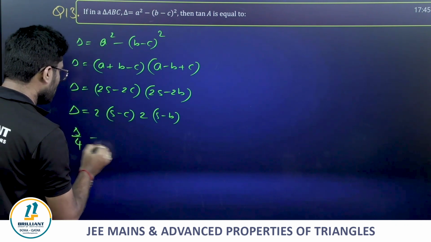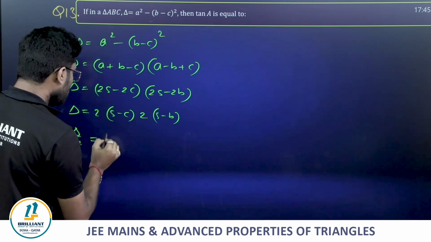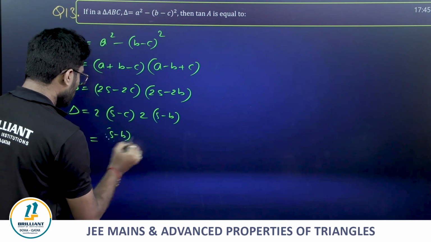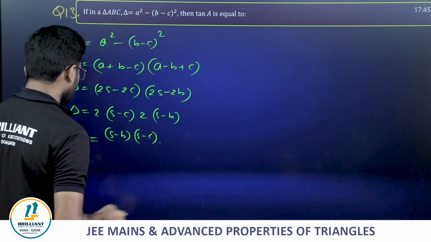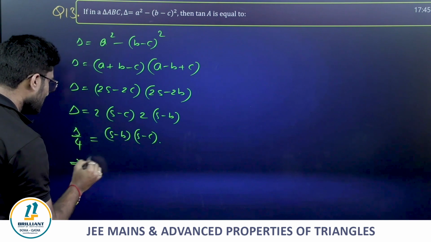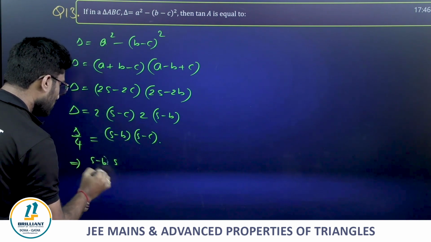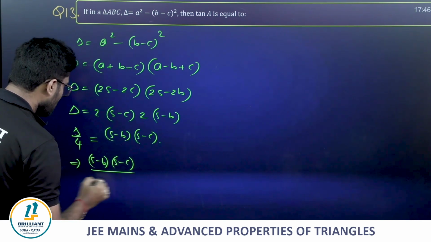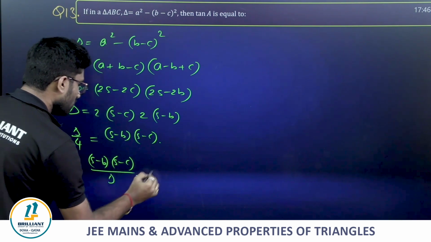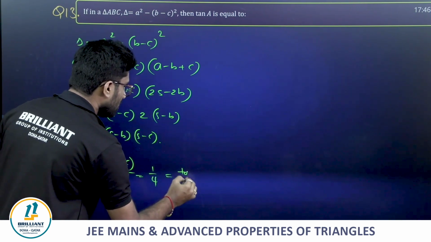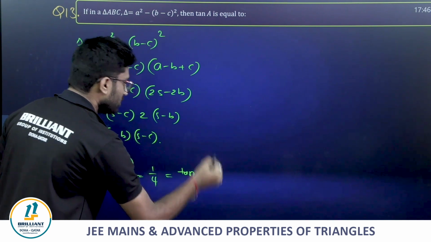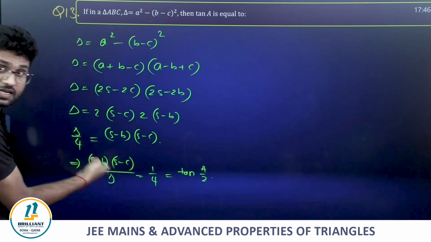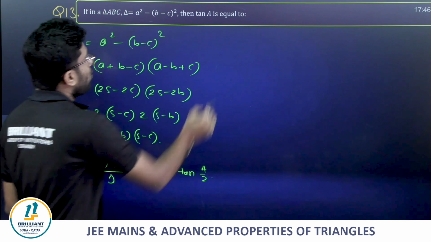Delta by 4 is equal to (S minus B) into (S minus C). Correct? Friends, this is clearly (S minus B) into (S minus C) whole divided by delta is equal to 1 by 4. What is this? Tan A by 2, friends. This is the tan A by 2 formula directly. Tan A by 2. Now what do we need?